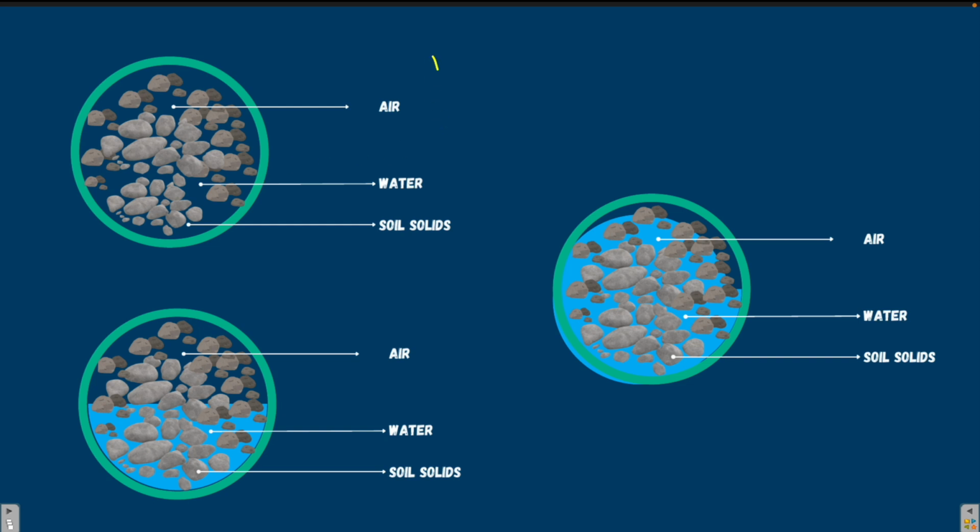Now, the soil can be fully filled with air, as in this case where the volume of water is 0. Here the volume of water is 0, and degree of saturation is defined as volume of water to the volume of voids. So that means all the voids are filled with air and there is no water in it. In such cases, the degree of saturation is 0.